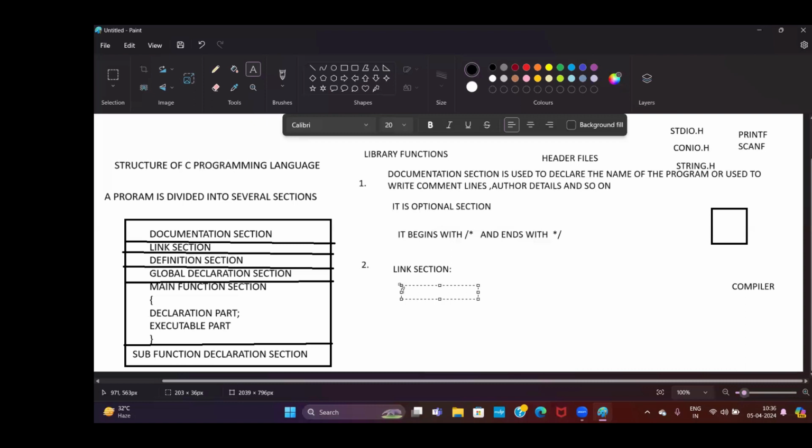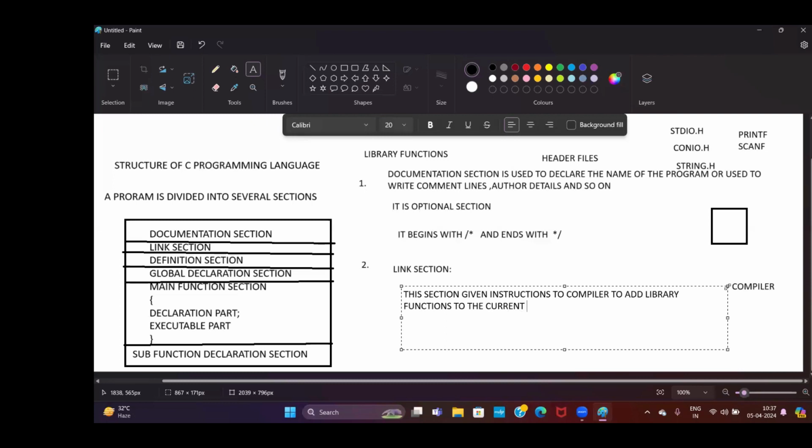This section gives instructions to the compiler to add library functions to the current program.